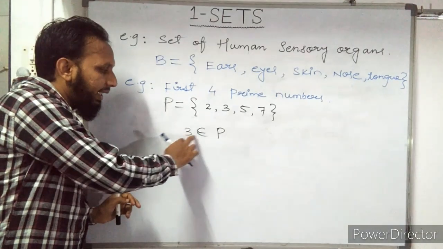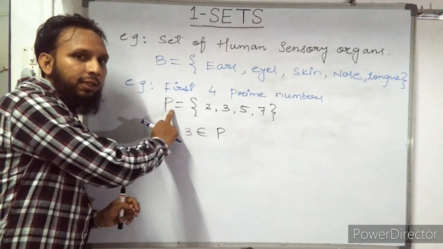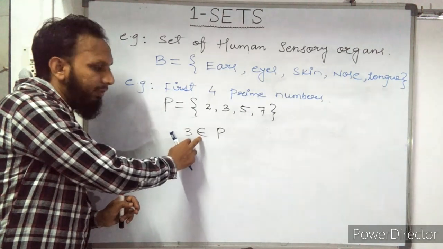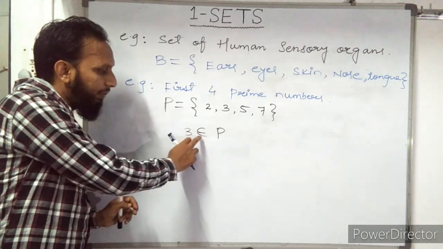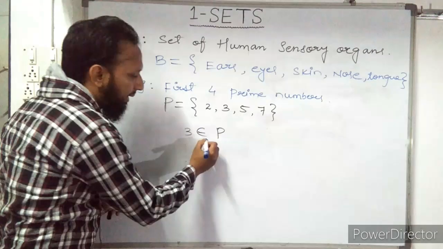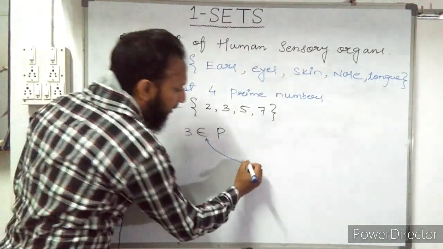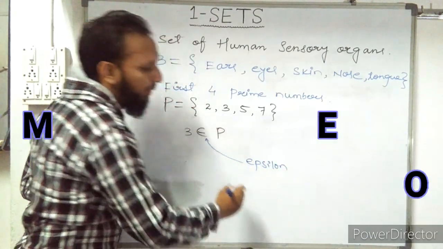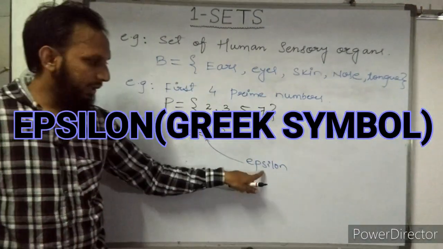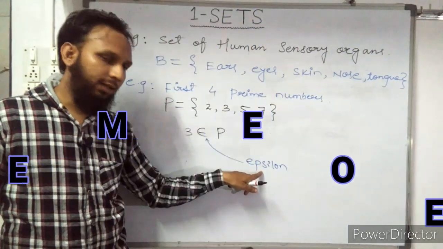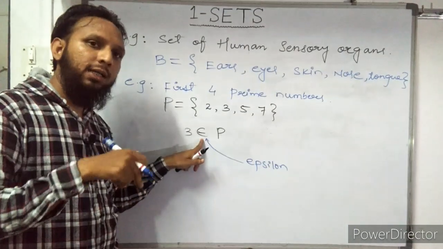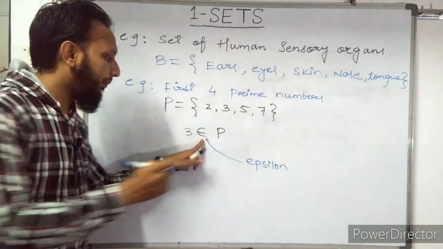It means 3 is an element of set P. This symbol is called epsilon. Got it? And this symbol is used in set for belongs to.